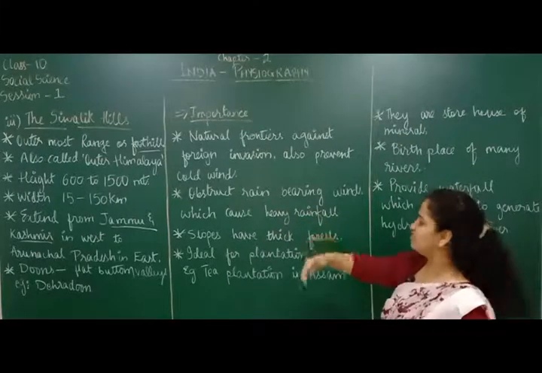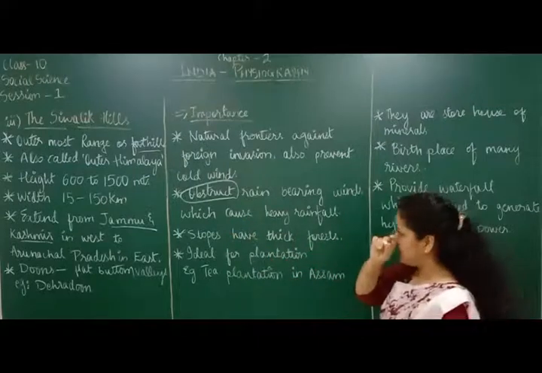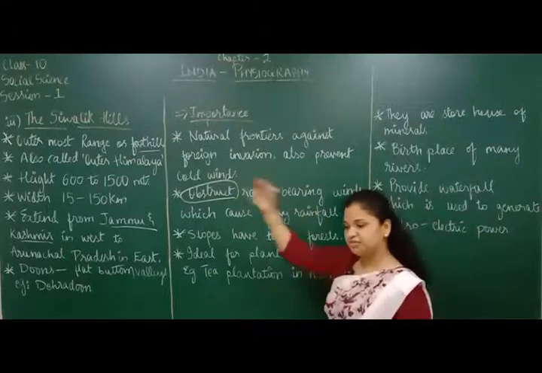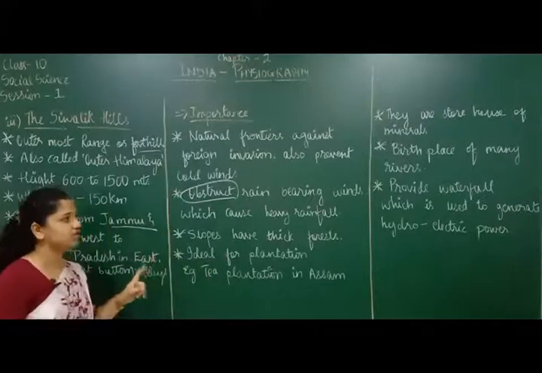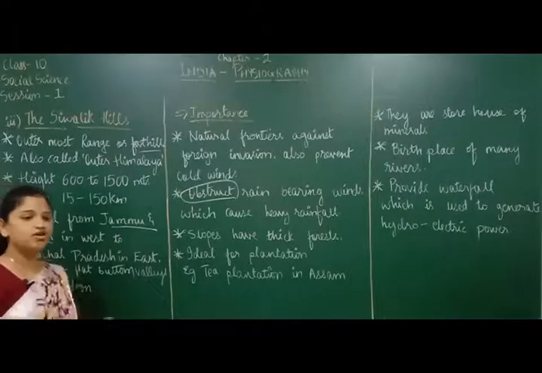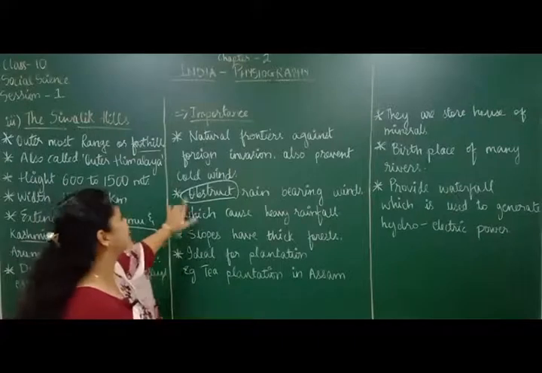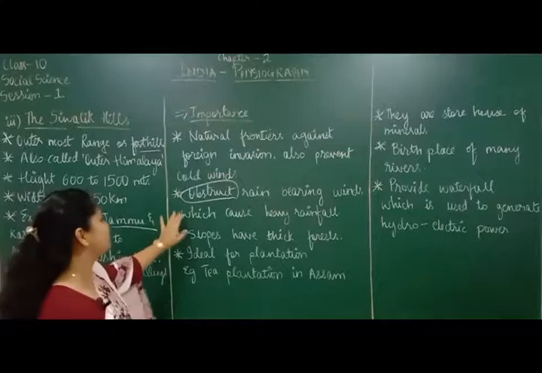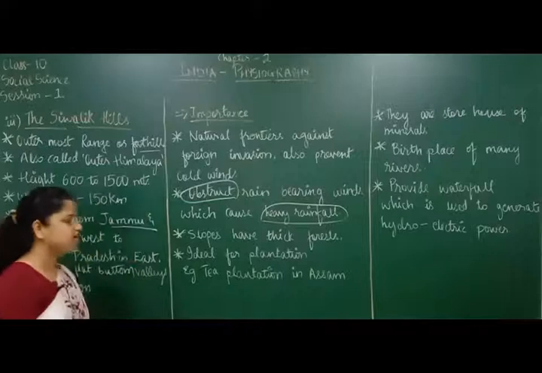From what else does it protect us? It obstructs. Obstruct meaning stop something. It obstructs the rain bearing winds. Okay, some clouds will be there coming from the north which are carrying heavy rain. If the northern mountains were not there, all this rain would fall in the northern part of India, and thus it would cause a great disaster like floods. So these mountains obstruct the rain bearing winds, and that is how India is protected from heavy rainfall. So let's move forward here.